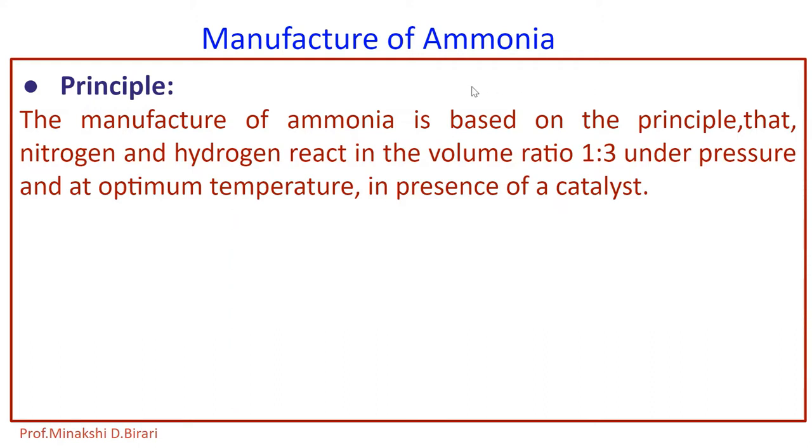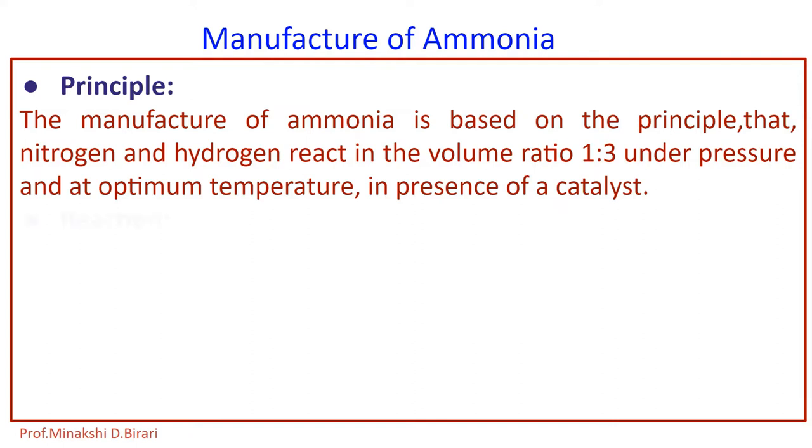The modified Bosch-Haber process is sometimes also called Bosch-Haber process. In this process, nitrogen is obtained from producer gas and hydrogen is obtained from water gas. Whereas in Haber process, nitrogen is obtained from liquid air and hydrogen is obtained from steam, hydrocarbon or electrolytic process. For both processes, nitrogen and hydrogen are reactants for the manufacturing of ammonia.